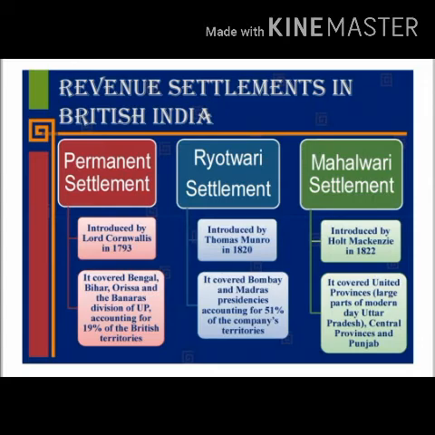If we talk about permanent settlement, it was introduced by Lord Cornwallis in 1793. Its features and consequences are: the landowners or zamindars emerged as a class of loyal allies to the EEIC. The zamindars got hereditary rights over their land. The farmers became tenants and lost the right to use of pastures, forest lands, irrigation canals, and fishing ponds. The income of the company from land revenue became secure and regular.